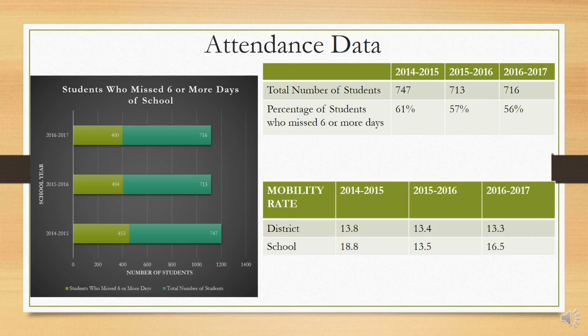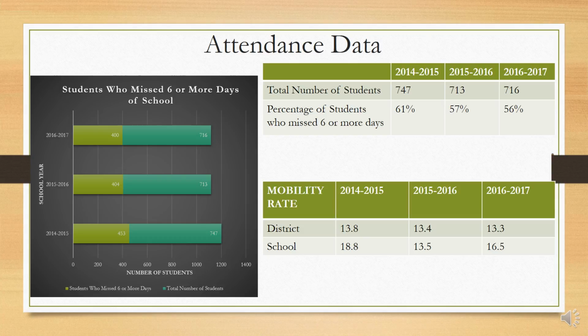Now, looking at mobility rate, our mobility rate compared to the district is pretty similar. In the 2014-2015 school year, the mobility rate for the district was 13.8, and at our school it was 18.8. In the 2015-2016 school year, the mobility rate was 13.4 in the district, and at our school it was 13.5.